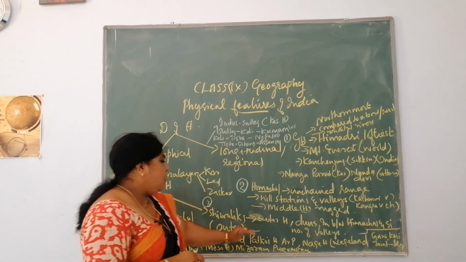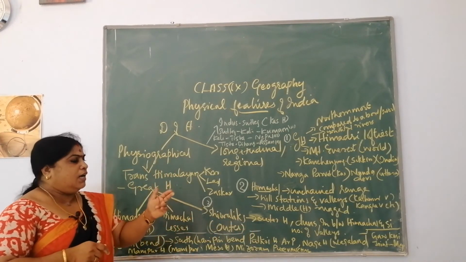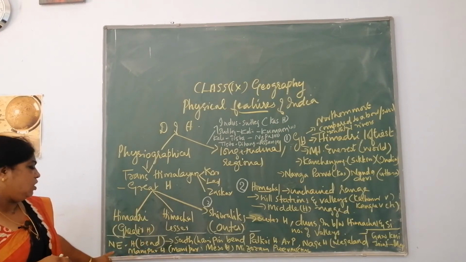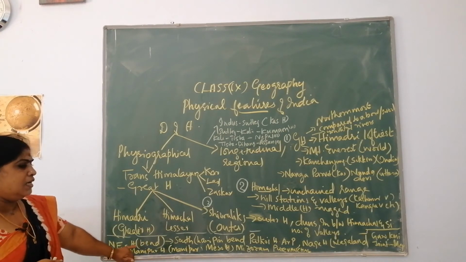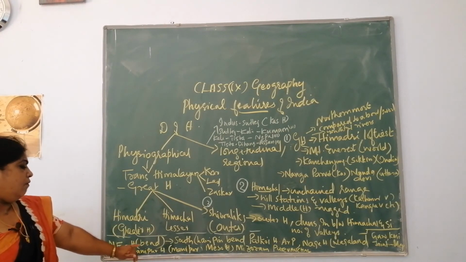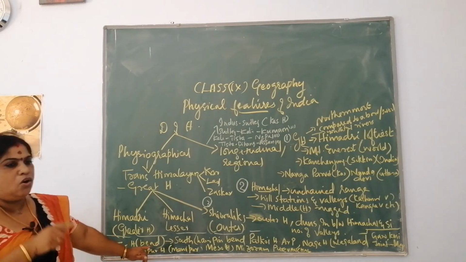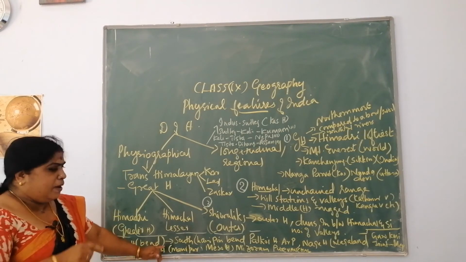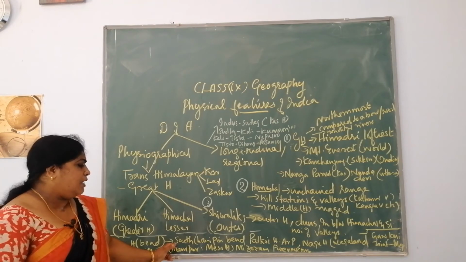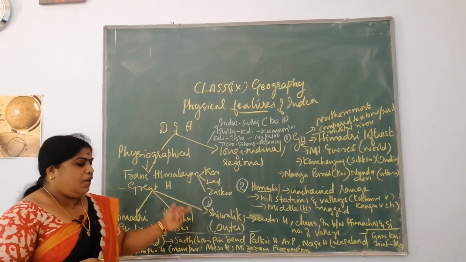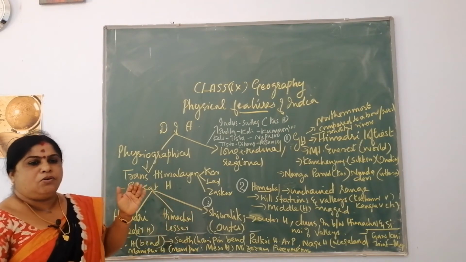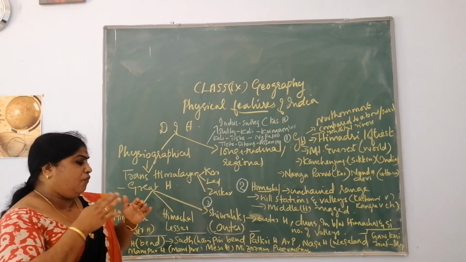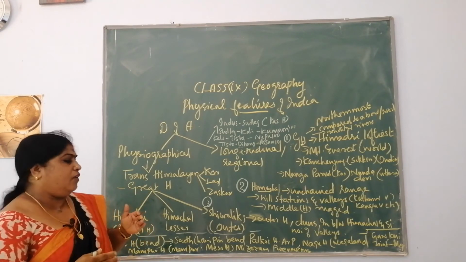Now moving again along these mountain ranges towards the northeast, there is a bend. It bends when it reaches the northernmost end, and it bends towards the south. That means it makes a hairpin bend there. These mountain ranges are known by different names in different states.